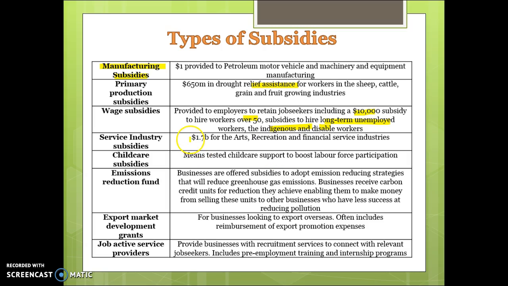Subsidies in the service industries, childcare subsidies to try and boost participation. We have the Emissions Reduction Fund, which we'll be talking about in this video. Export development grants, so basically grants given to businesses to help them to promote their businesses overseas. So export development grants are generally for export promotion activities. And then also subsidies given to employers to try and provide businesses with recruitment services so they can help them to attract the right talent pool so that they can hire the right people.